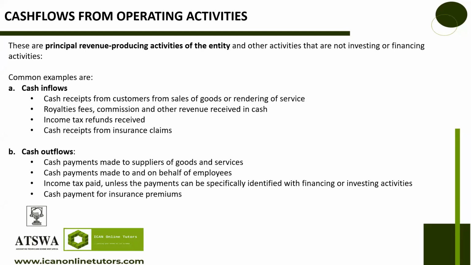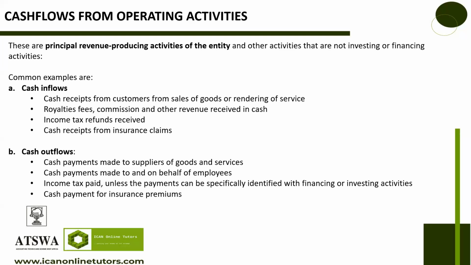Number two, royalties, fees, commissions, and other revenue received in cash. Those ones are what? Cash inflow. Income tax refund. That one hardly happens in Nigeria, but in some countries where you paid more than the expected tax and they are giving you a refund, that's a cash inflow from operating activity.